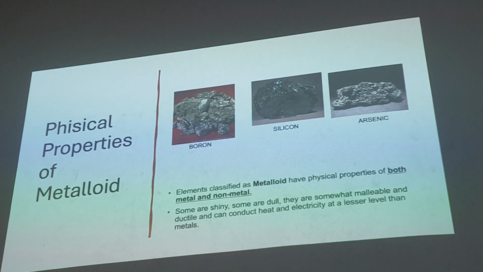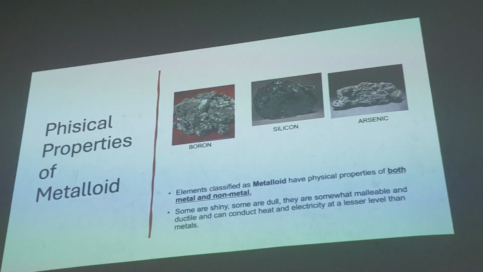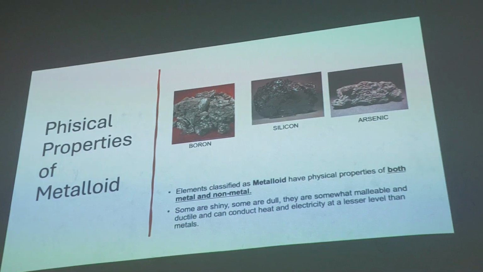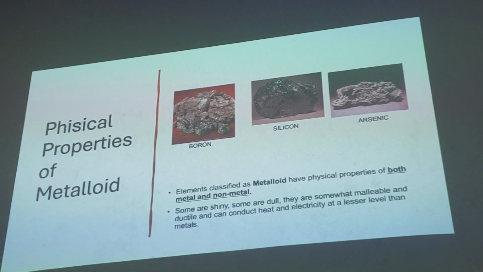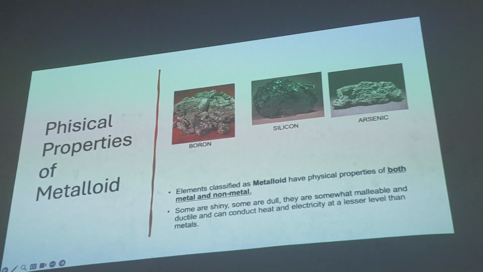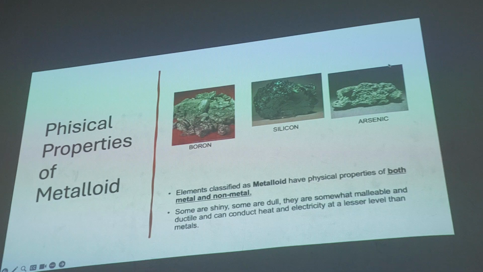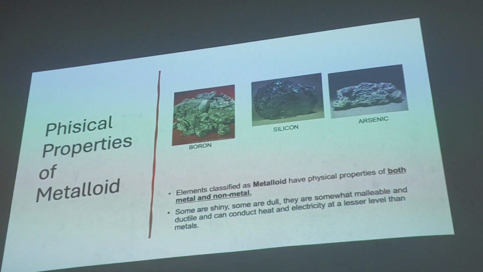It's non-metal, acts like metal but actually not metal. Some are shiny, some dull, and somewhat malleable. This one, please don't touch, it will kill you. Arsenic. It's poisonous.